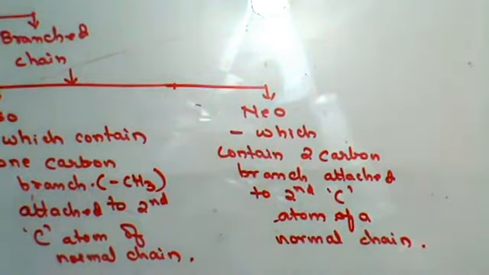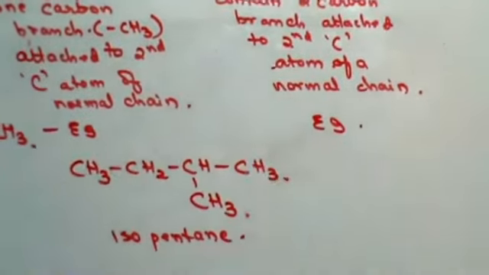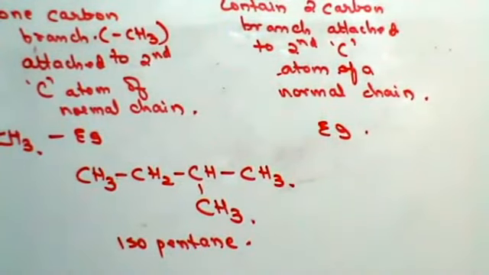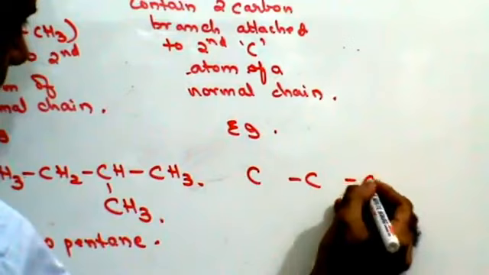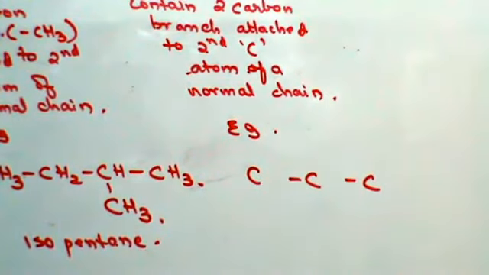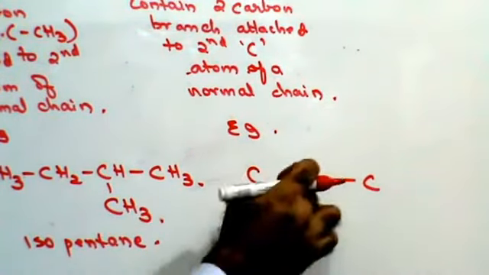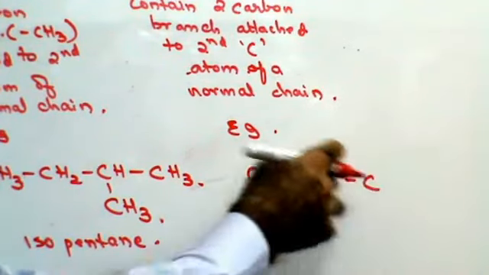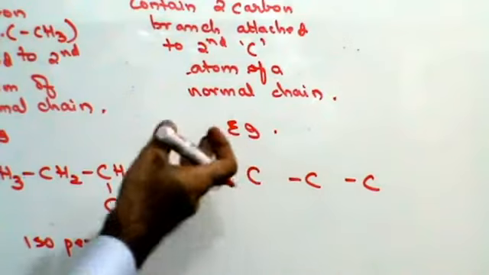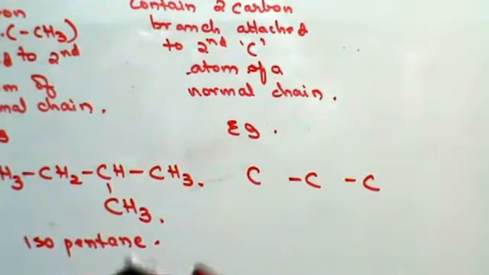For example, let's do pentane again. Pentane, 5 carbon atoms: carbon, carbon, carbon. I've written 3. This is the first carbon atom, second carbon atom, third carbon atom. Question, sir, why is that the first carbon atom? Why is this not the first carbon atom? Take this as the first carbon atom. Doesn't make a difference.